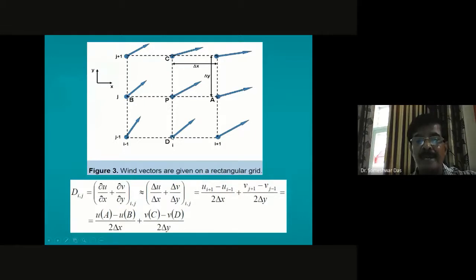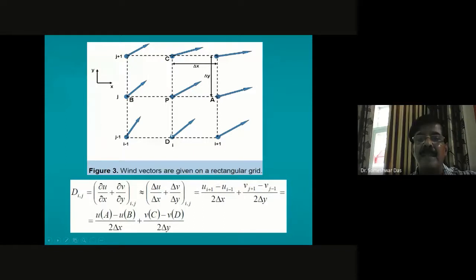Now at this point, although you can compute the first term of the divergence, del u by del x, using the central difference because you have got the value here and here, you cannot compute del v by del y because you still don't have the value here.